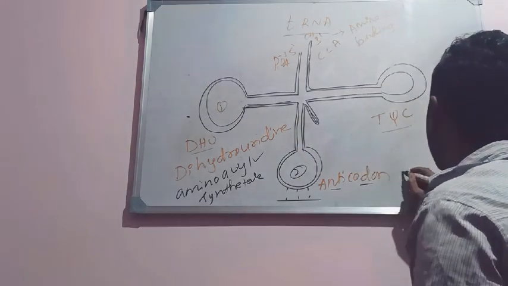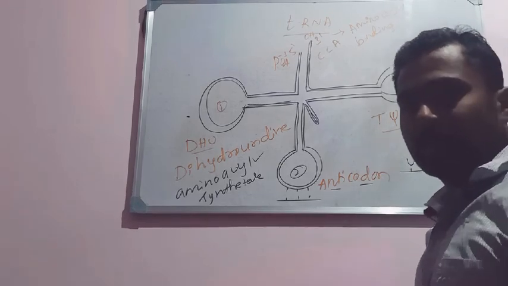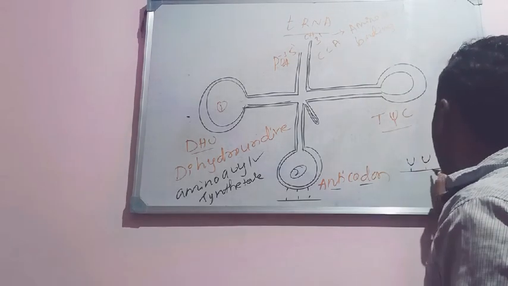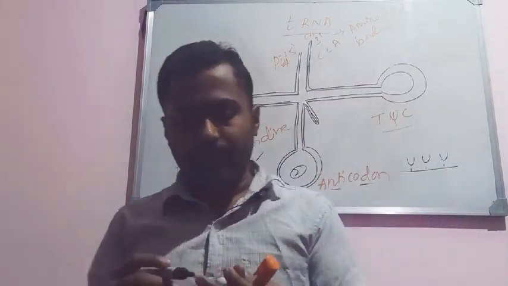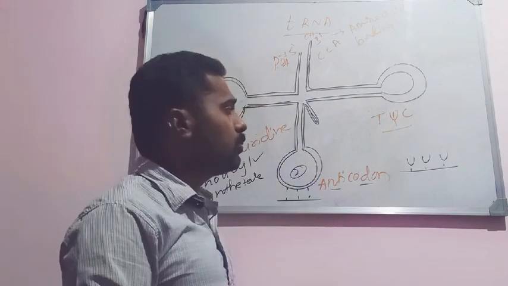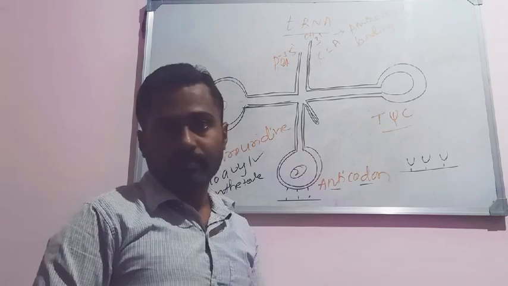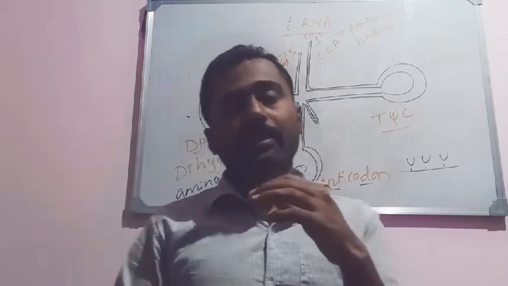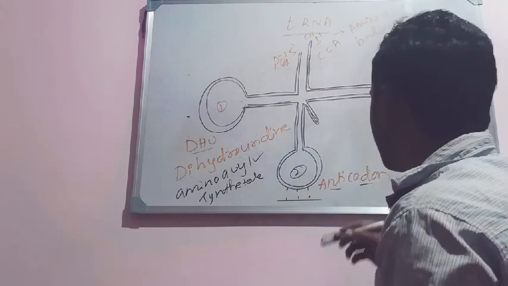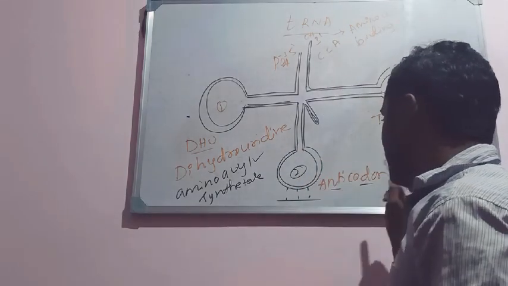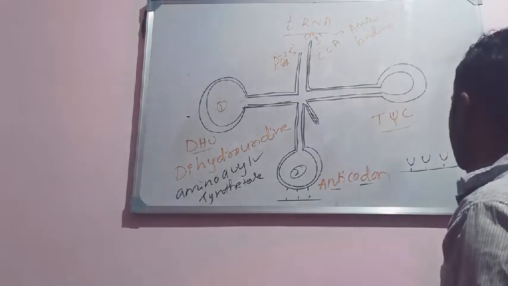Suppose the mRNA carries the codon UUU, which codes for an amino acid called phenylalanine.